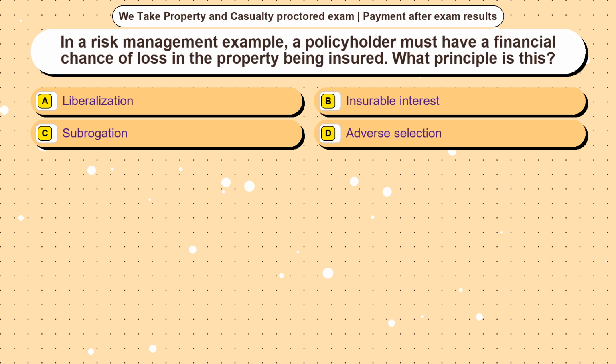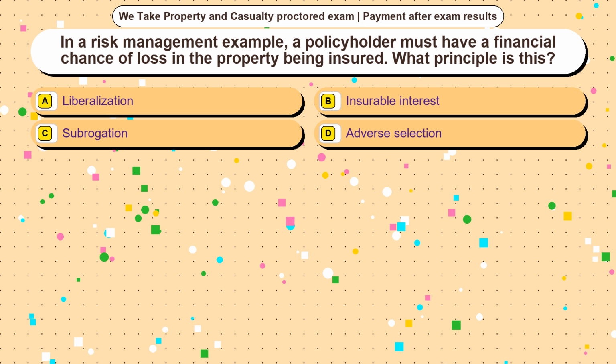Question 5. In a risk management example, a policyholder must have a financial chance of loss in the property being insured. What principle is this? Option A. Liberalization. Option B. Insurable interest. Option C is subrogation. Option D. Adverse selection. The correct answer is option B.